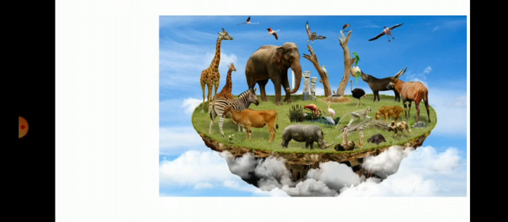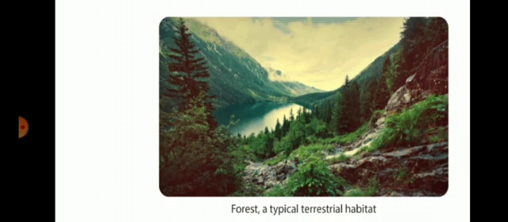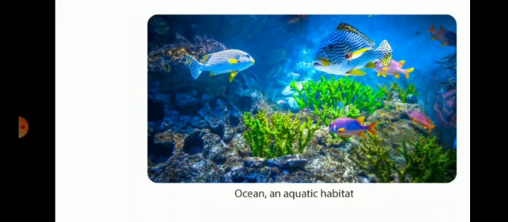Next, aquatic habitat. The aquatic habitat refers to the region covered with water where plants and animals survive. There are many types: freshwater habitat, marine habitat, coastal habitat. Okay. Next,